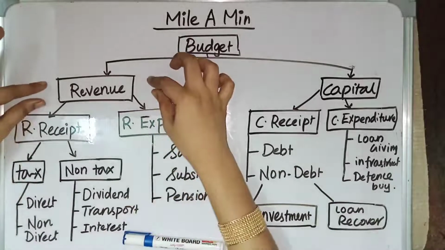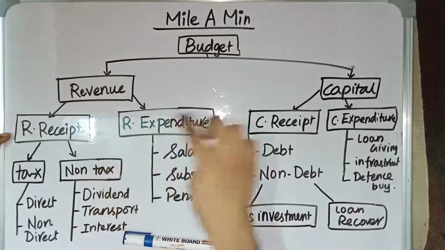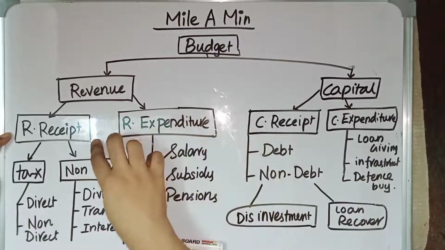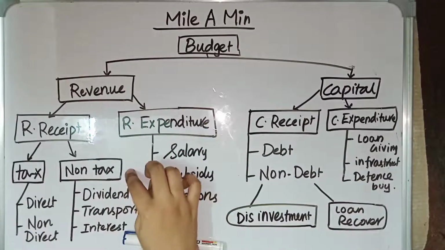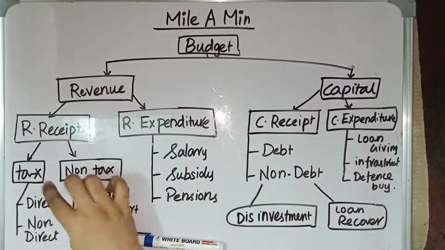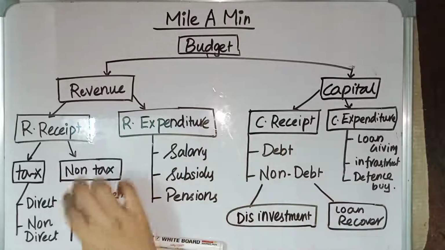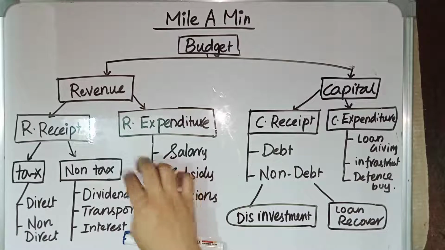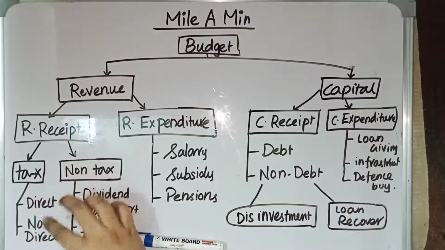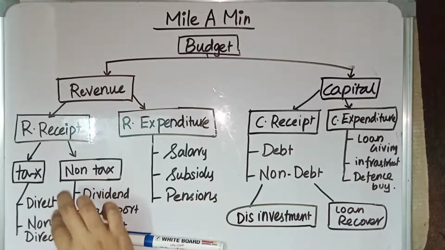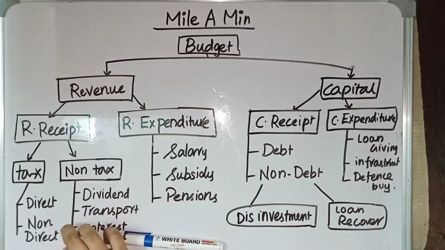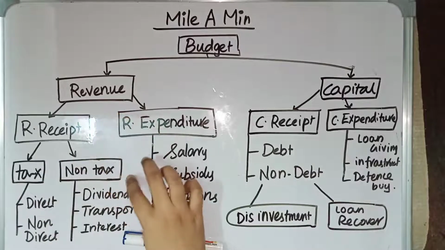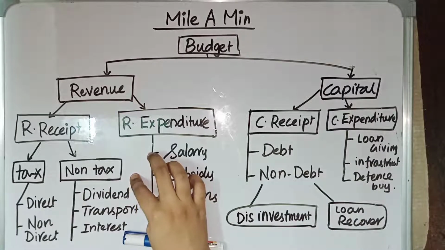First, inside revenue we have 2. One is revenue receipt and one is revenue expenditure. Under revenue receipt we have tax as well as non-tax. Government can get income through taxation and also by other forms. So other forms are discussed as non-tax. Under taxation we have direct tax as well as non-direct tax. Through direct tax also government gets some income, and through non-direct tax also government gets some income. In non-taxation method also government gets some income.